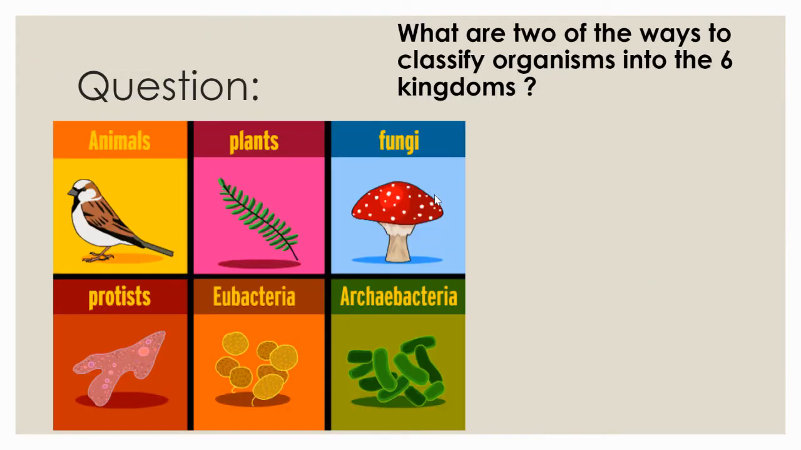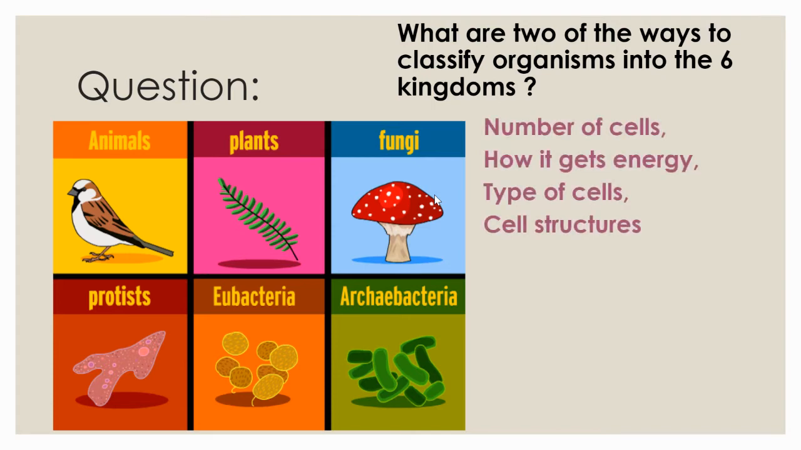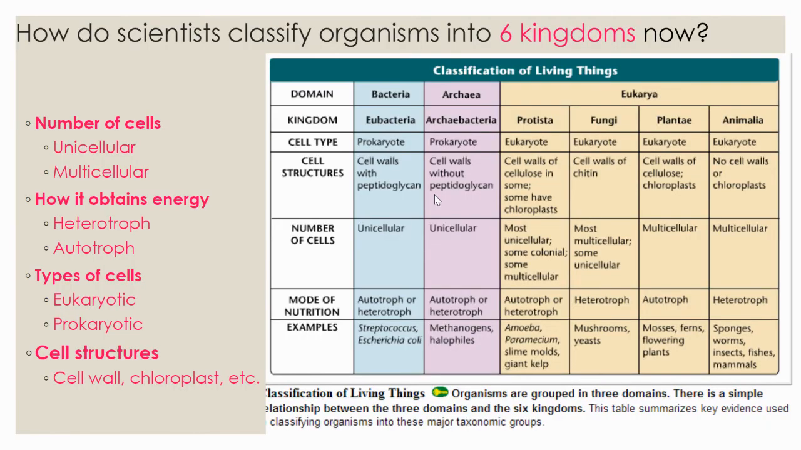All right, what are 2 ways to classify organisms into the 6 kingdoms? Well, there are 4 ways. I wanted you to name 2. You can look at the number of cells, how they get their energy, the types of cells, and the cell structures that they have. And that's based directly from this chart right here.